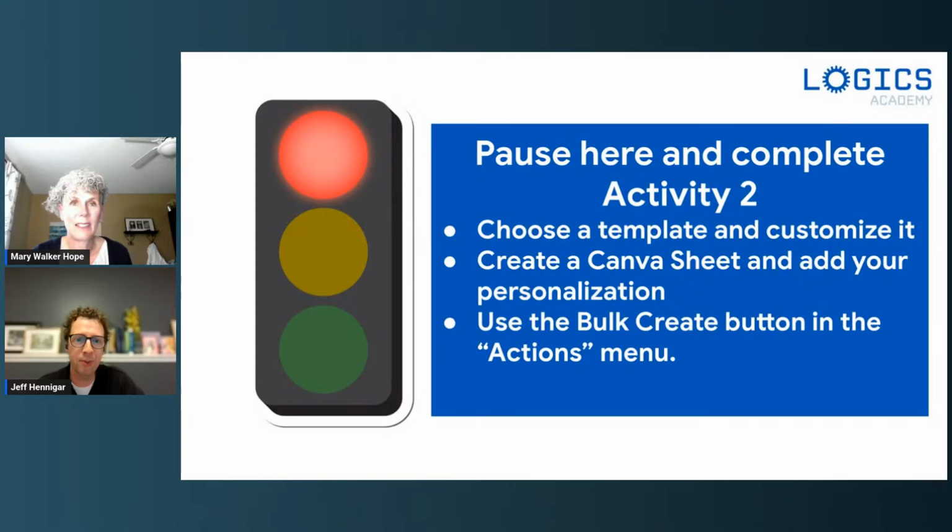If you just, for the sake of playing around with it, want to use some of those AI tools like I was using, just fill in some data to play with it, that's great. And lastly, you're going to use that bulk create button in the actions menu to create those multiple files. All right, excellent. And remember, you can rewind this and look at certain spots all over again, if you've forgotten or can't find where things are supposed to be. Okay, have fun.